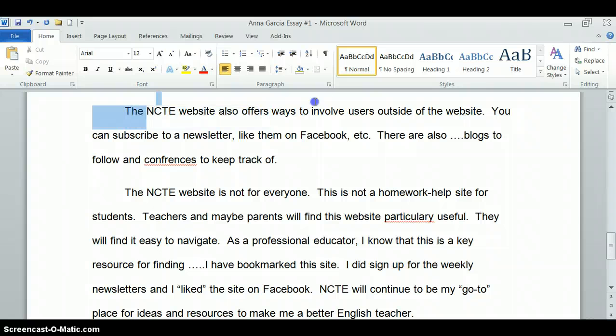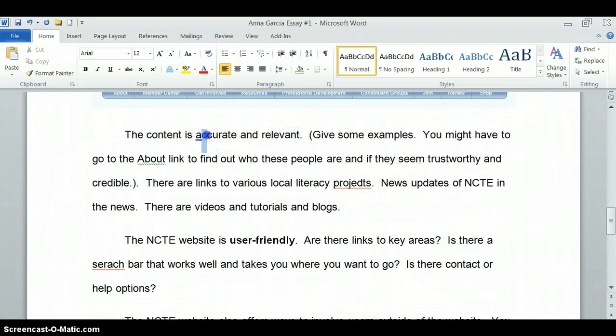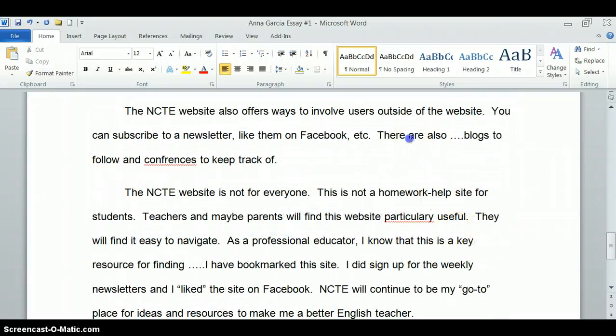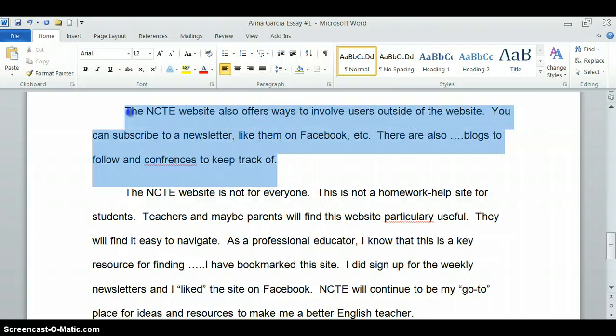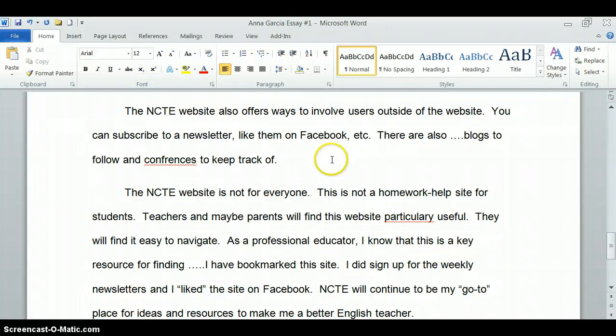Next paragraph, the NCTE website offers ways to involve users outside of the website. So user involvement. This should be an entire separate paragraph. You might mention this slightly, like I mentioned blogs underneath relevant information, because I mentioned videos, tutorials. You might mention something twice, but that's because it might apply to 2 separate things. Now, please notice that my paragraphs here are very short. That's because this is a sample essay that I kind of threw together to give you something to talk about or something to look at while I talk.